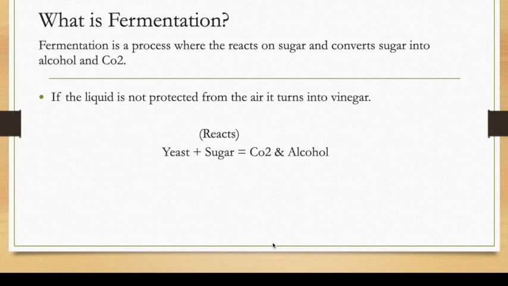What is fermentation? It is a process where the yeast reacts on sugar and converts sugar into alcohol and carbon dioxide. So when you add yeast into your liquid, and if the liquid contains sugar, like your sugarcane juice, or grapes for wine.